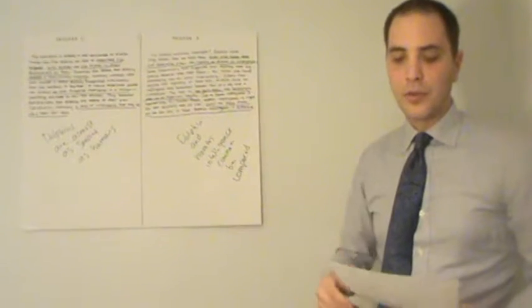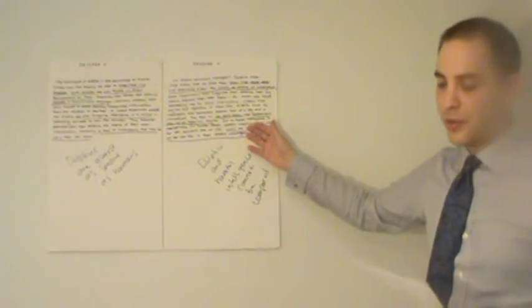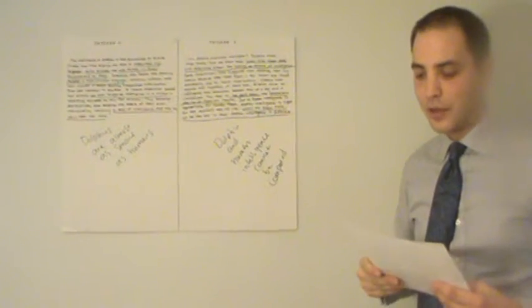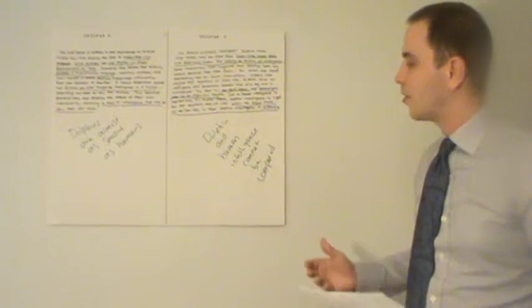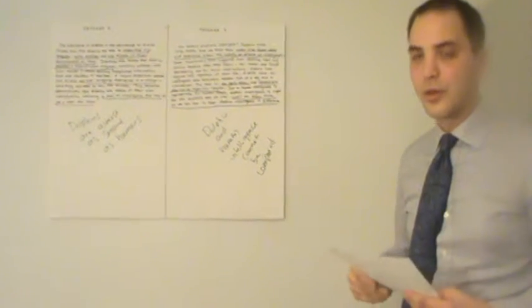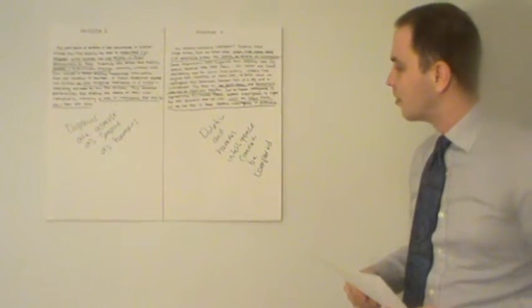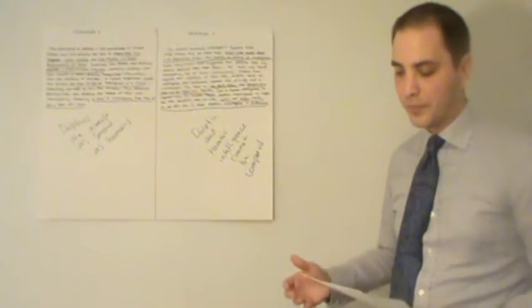So, let's read the choices and see if any of those is close to the main idea. A says, the author of passage 2 would suggest that intelligence in animals is virtually impossible to measure. He doesn't say it's impossible to measure, he just says it's different. So we can cross out choice A. B. Observing that intelligence does not mean the same thing for every species. That seems very close, so let's put an asterisk next to it and move on.